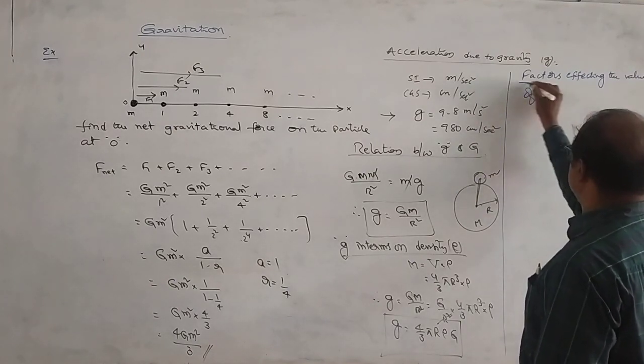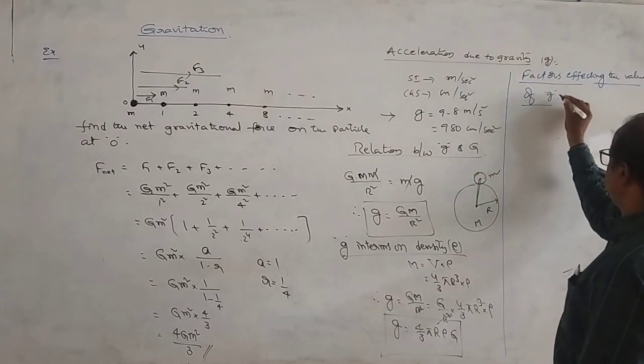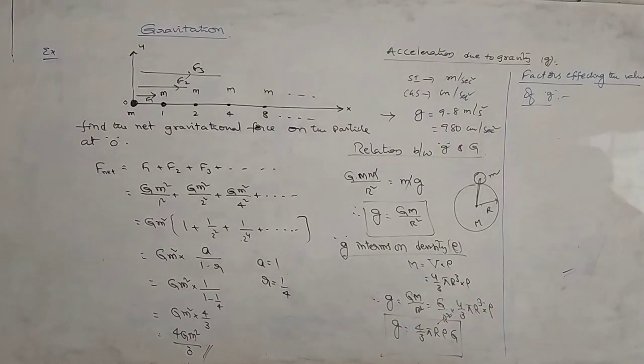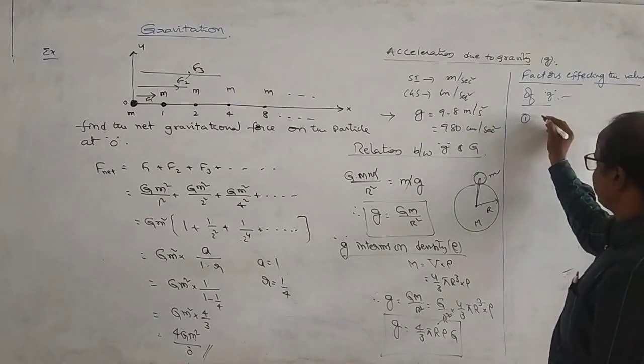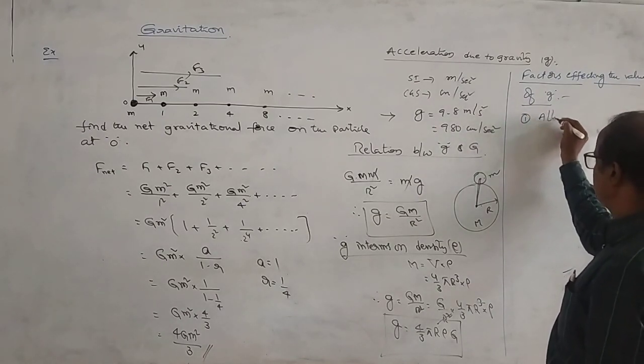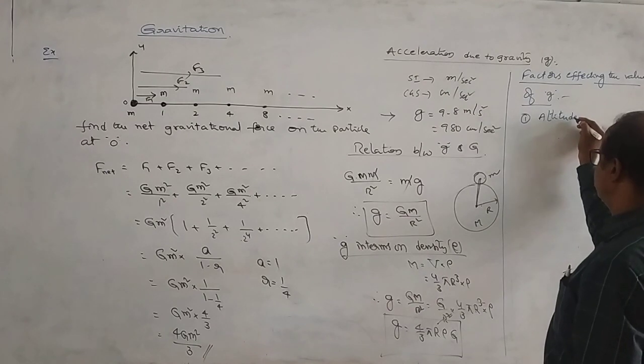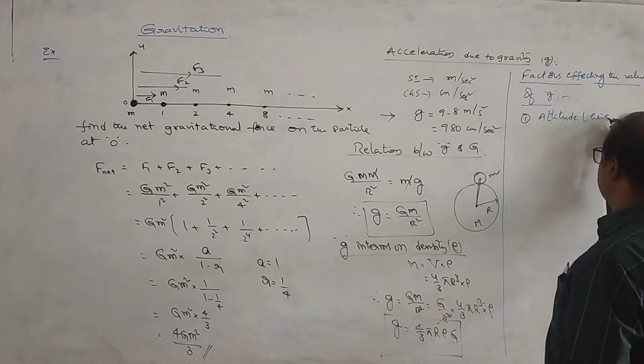Factors affecting the value of G. ఏమేం ఫ్యాక్టర్స్ వచ్చేసి G వాల్యూ దేనిపై డిపెండ్ అవుతుంది, ఎలా చేంజ్ అవుతుంది. First one, the G value can be affected by altitude. Altitude means height. Height తో ఎలా చేంజ్ అవుతుంది?